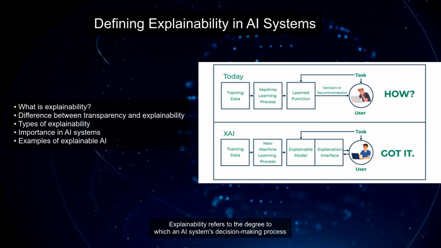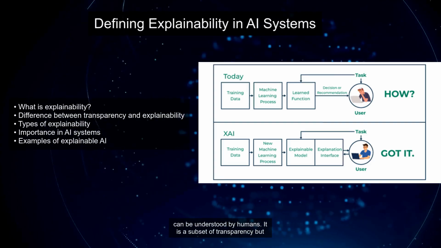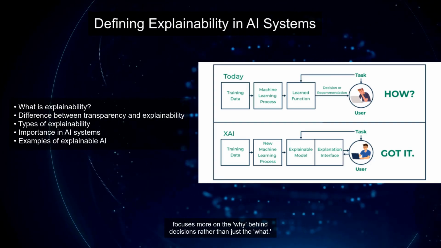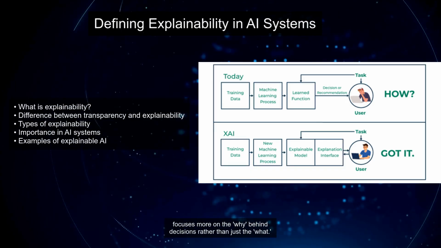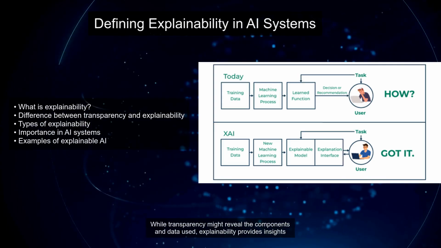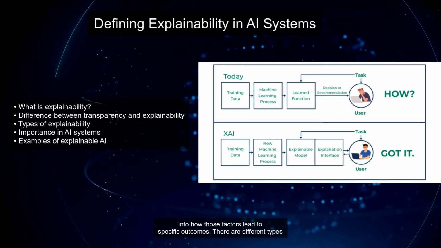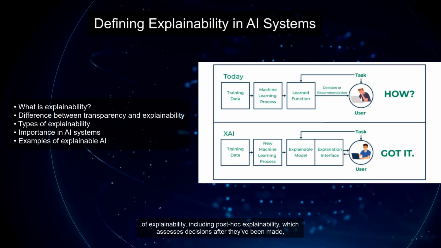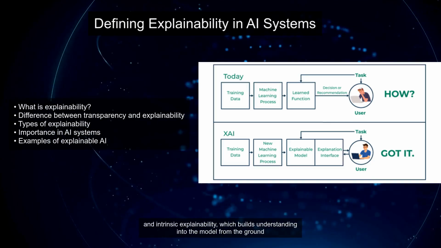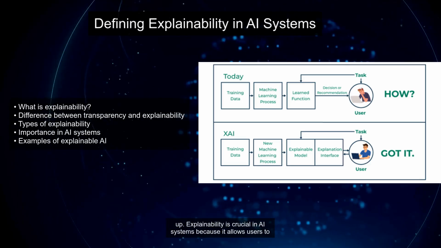Explainability refers to the degree to which an AI system's decision-making process can be understood by humans. It is a subset of transparency but focuses more on the why behind decisions rather than just the what. While transparency might reveal the components and data used, explainability provides insights into how those factors lead to specific outcomes. There are different types of explainability, including post hoc explainability, which assesses decisions after they've been made, and intrinsic explainability, which builds understanding into the model from the ground up.